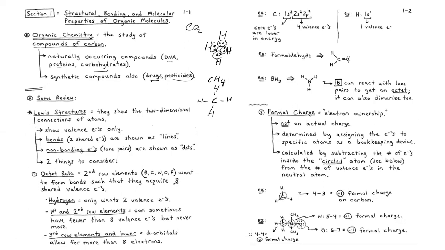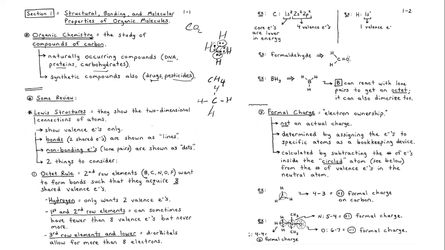And therefore, for third row elements and the lower elements below, we say the d orbitals allow for more than 8 electrons, which we know from the material science. We have learned all of these orbitals, right? The s orbital has 1 orbital and a maximum of 2 electrons. And we have learned the p, d, and f orbitals. The d orbitals, the number of orbitals, there are 5: 1, 2, 3, 4, 5.